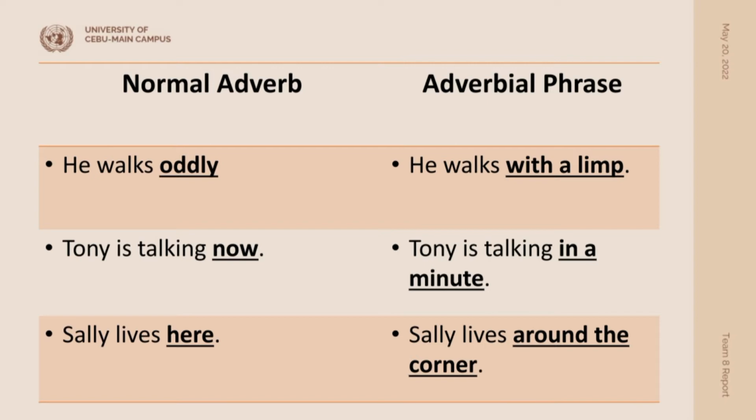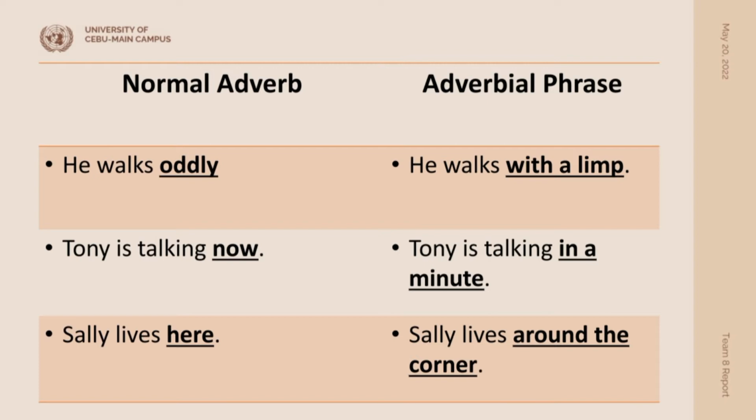Let's look at an example with when. Alright. Tony is talking now. Now is an adverb. It modifies the verb is talking and it tells us when. So now let's look at an adverbial phrase. Tony is talking in a minute. Now we have a group of words. This group of words is modifying is talking and it tells us when. It's an adverbial phrase.